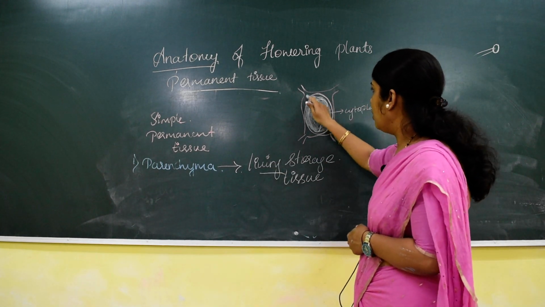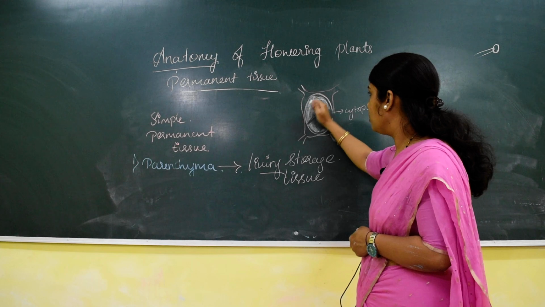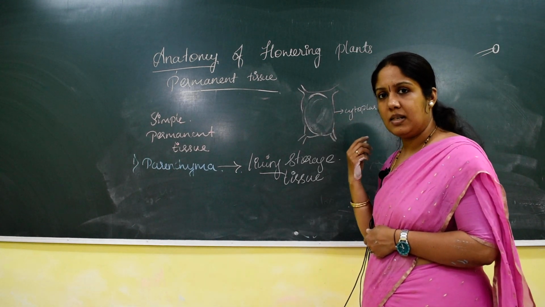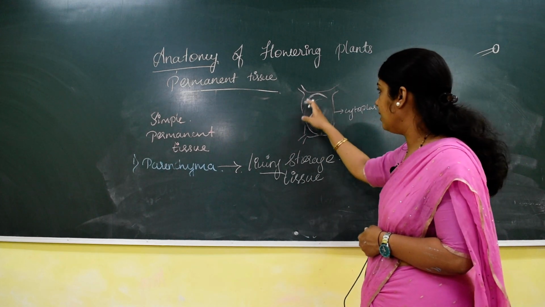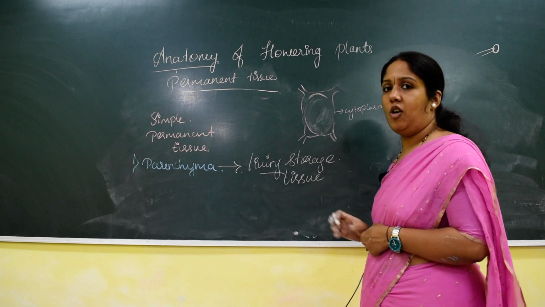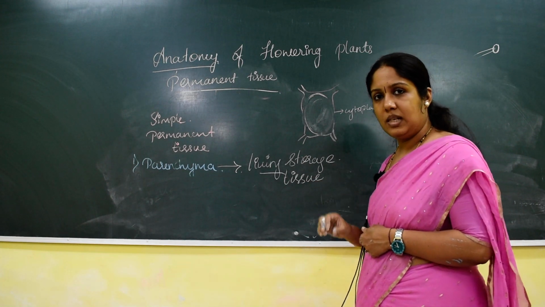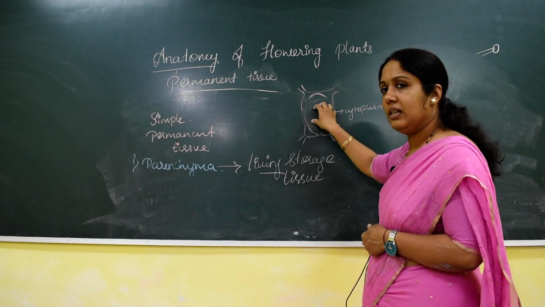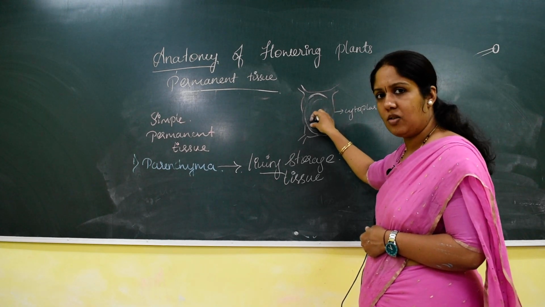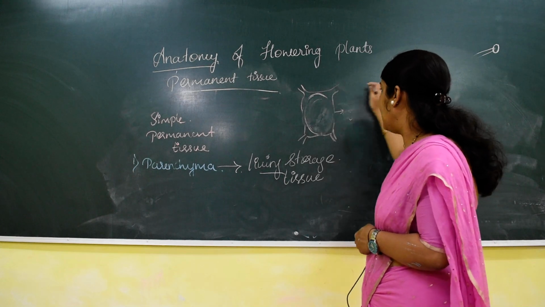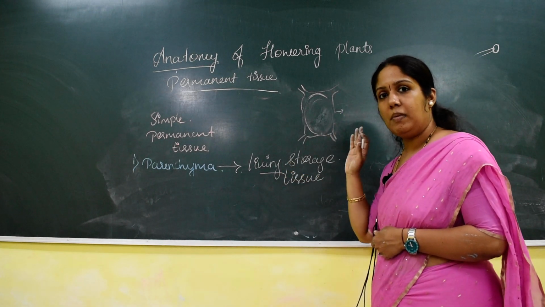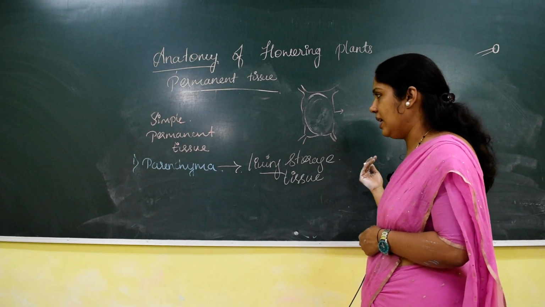When only the outer cell wall is there, but inside there is no protoplasm, understood? The protoplasm is absent, there is nothing inside the cell wall, there is an empty space, then that cell is called dead. So a cell is called living when it contains protoplasm. Cytoplasm along with the nucleus is called protoplasm. When the protoplasm is there inside a cell, it is called living. When the protoplasm is absent, the cell is called dead.